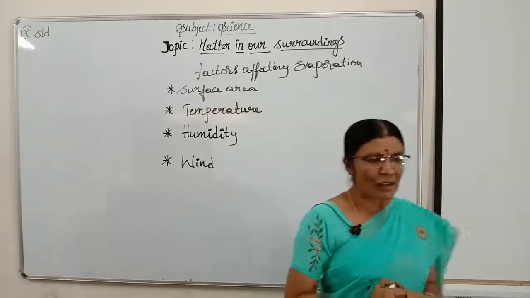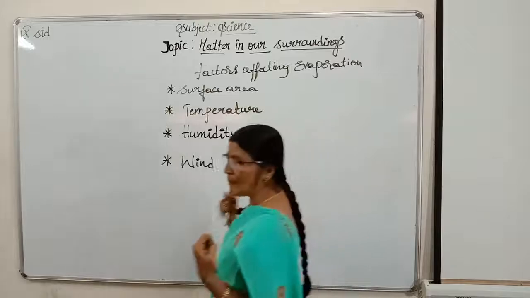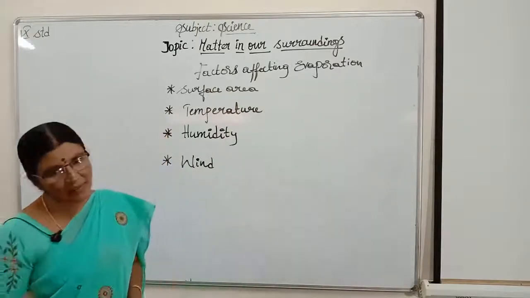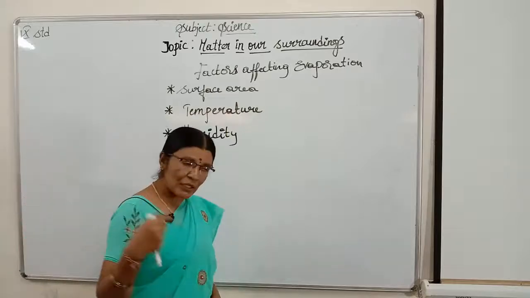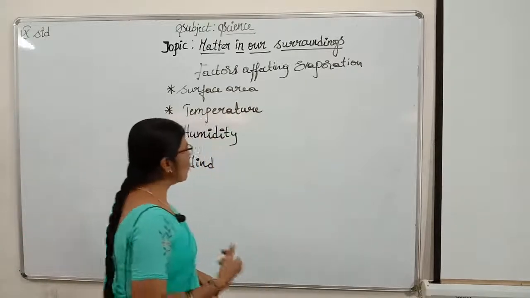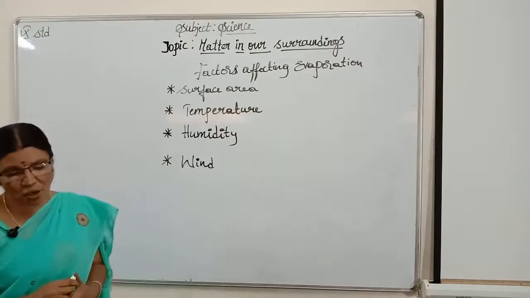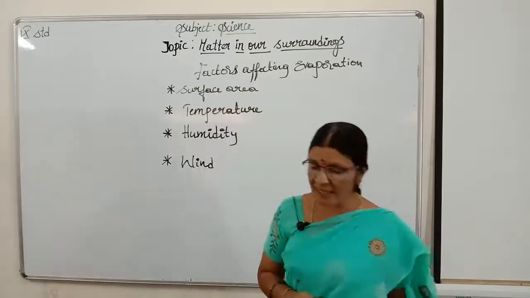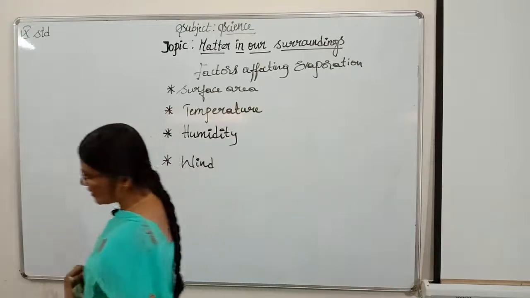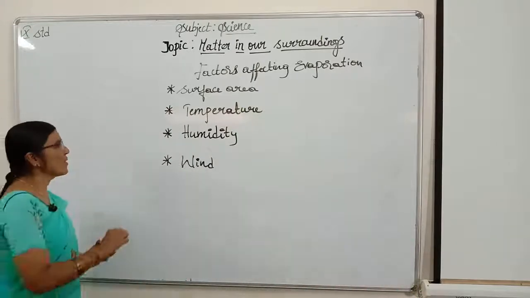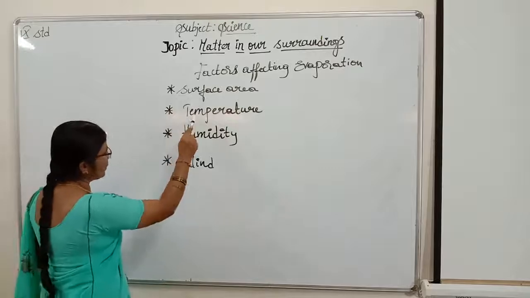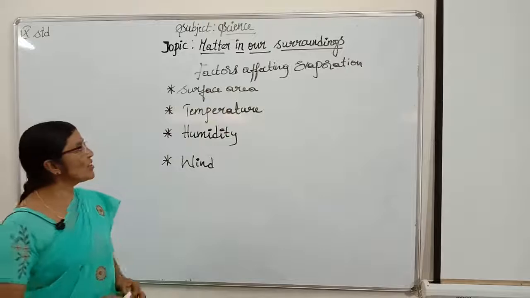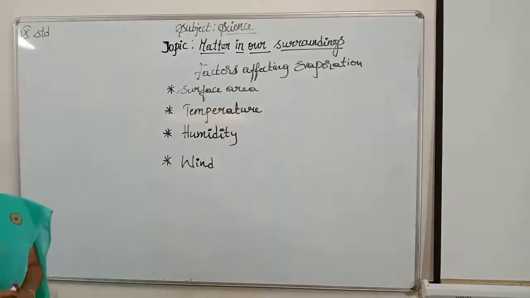Isn't it, children? As the wind speed is more, then the rate of evaporation will be more, children. These are all the factors on which evaporation is depending upon, children. These are the 4 factors: surface area, temperature, humidity and wind, which are affecting evaporation.